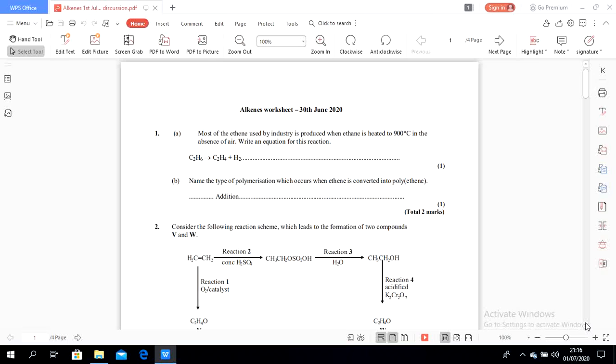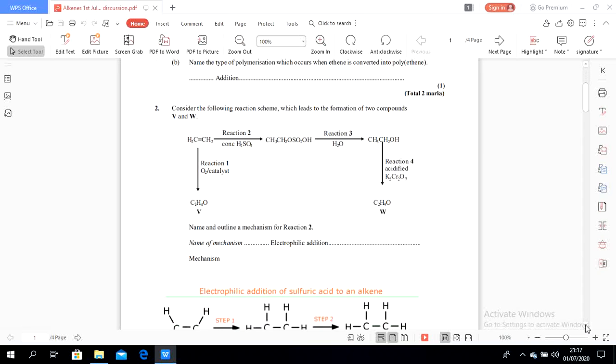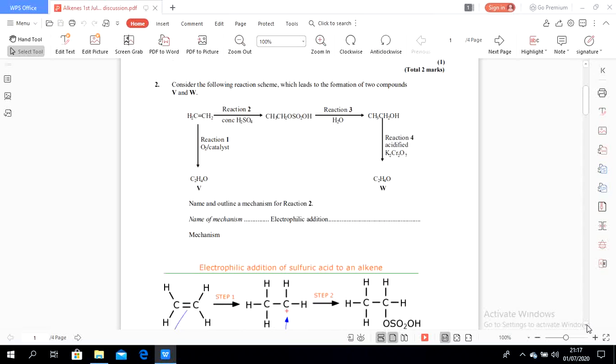Now question 1b is asking about ethene. We know ethene has a double bond, so the type of polymerization is addition. Now let's see number 2. The following reaction scheme leads to the formation of two compounds, V and W. Let's see from the starting point. The starting point is this one, ethene.